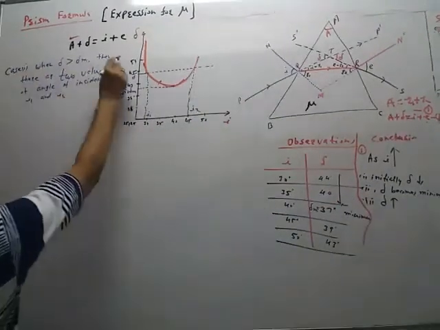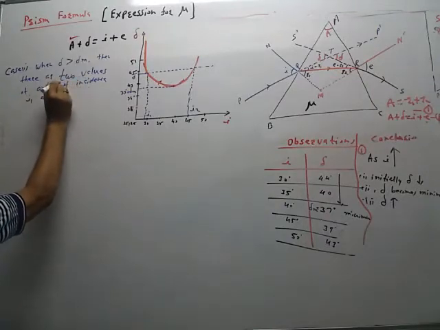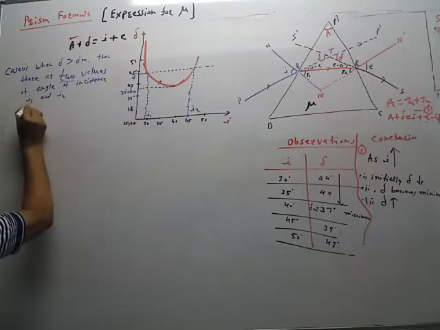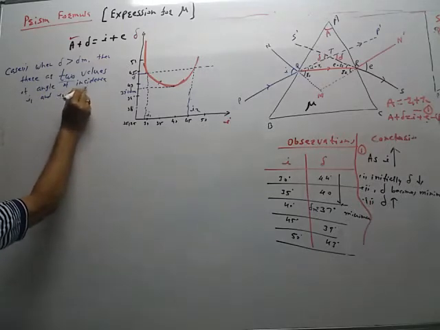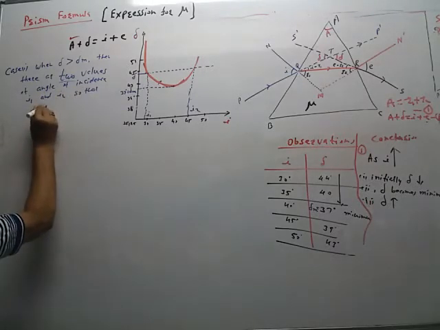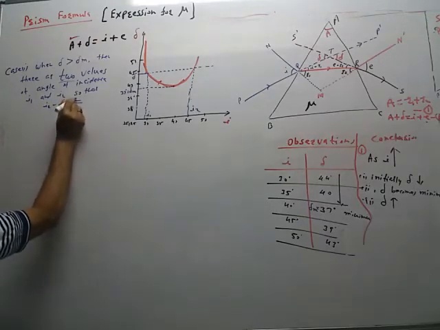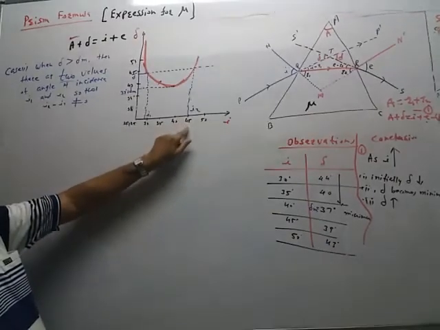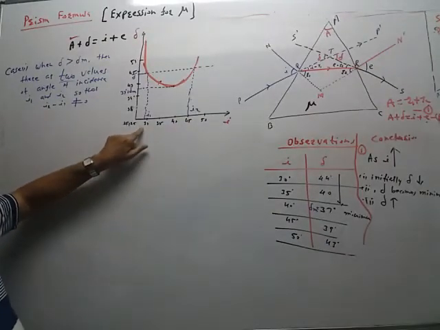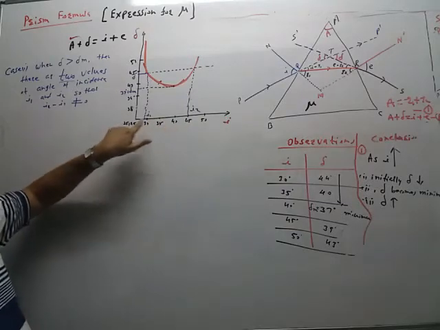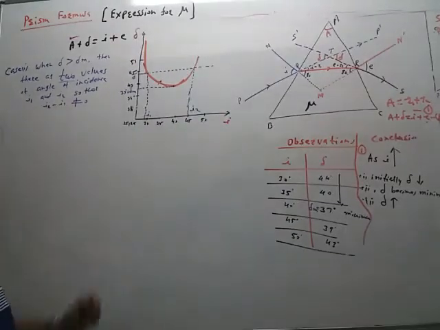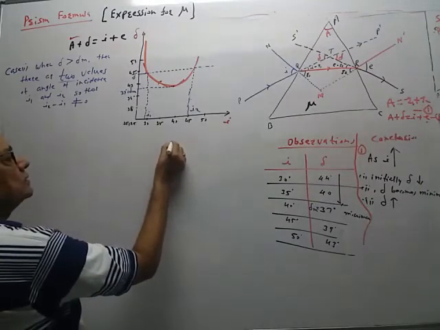So when delta is greater than delta m, there are two values of angle of incidence i1 and i2 so that i2 minus i1 is not equal to 0. In our figure, see, this is 45 and this is nearly 28. So 45 minus 28, the difference is not 0. Right.